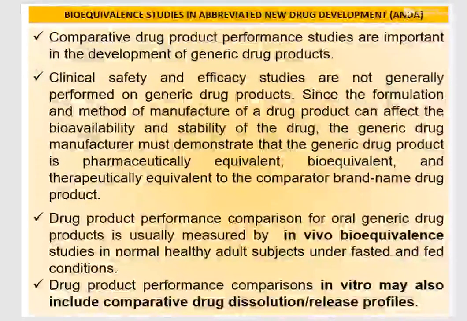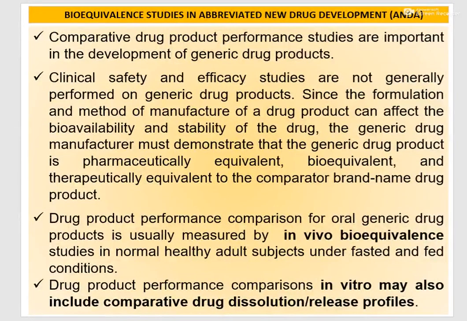Now bioequivalence studies in abbreviated new drug application, that is ANDA. Now ANDA is for generic products. Now what is the difference between brand name drugs and generic drugs? Brand name drugs are also called innovator drugs, and they are initially marketed as new chemical entities, while generic drugs are copies of brand name drugs, and they are produced after the original patent expires.